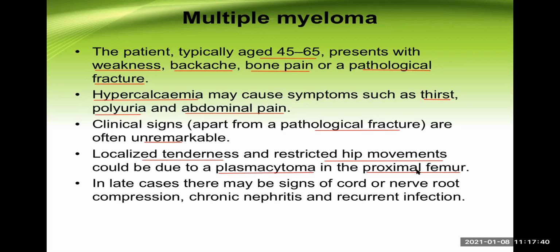In late cases, there may be signs of spinal cord or spinal root compression, chronic nephritis, as well as recurrent infection. Because this is a relative immunodeficiency situation, whatever antibodies are synthesized are abnormal antibodies. So there is a chance of recurrent infection in the patient.